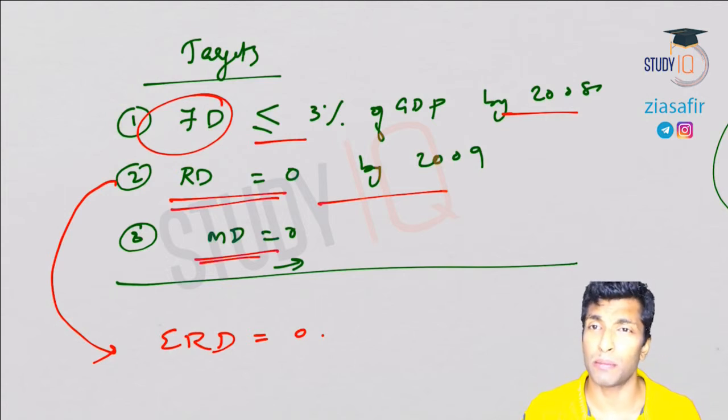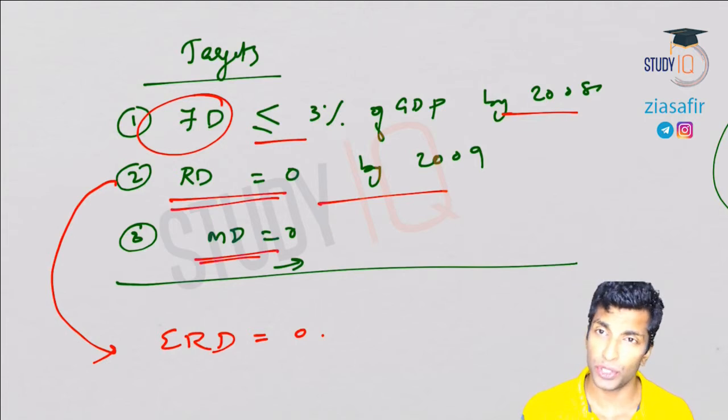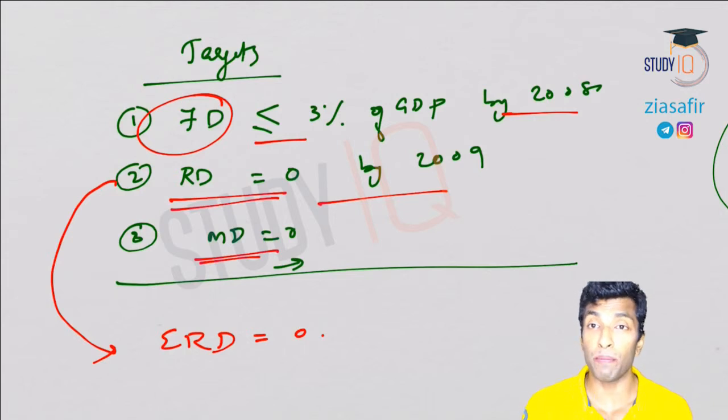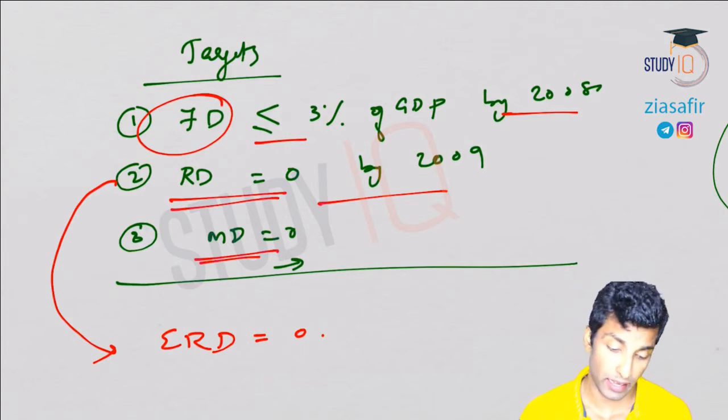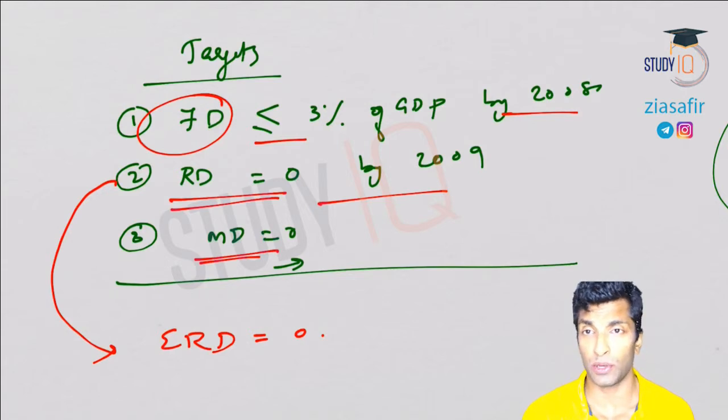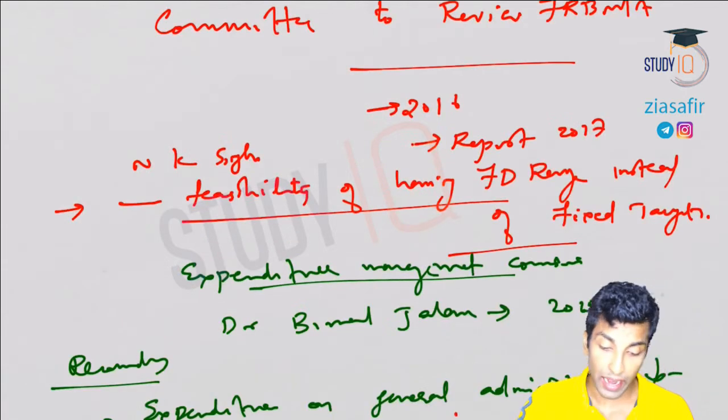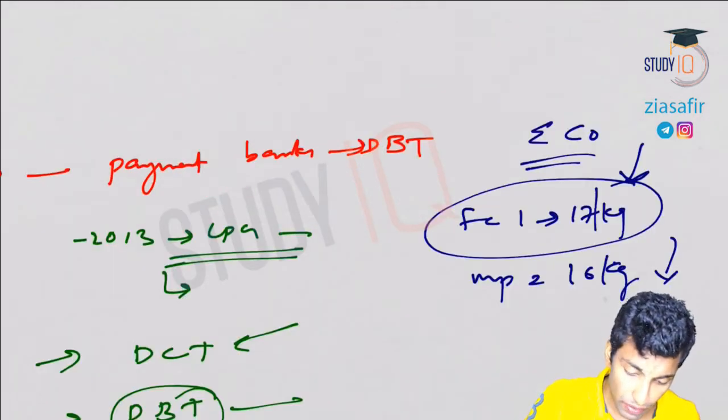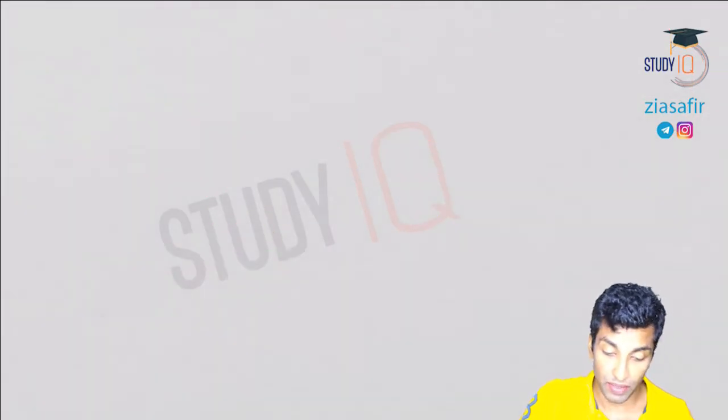Monetized deficit, which is nothing but deficit financing, that is printing of currency by RBI or simply borrowing from RBI, should not be there. It means you should not borrow from RBI. That doesn't mean that you should not borrow. You can borrow from other sources through RBI. RBI is actually the debt management agency of the government. We have talked about the public debt management agency proposal also. So this is what we have done so far, and in this session we will be talking about fiscal federalism.